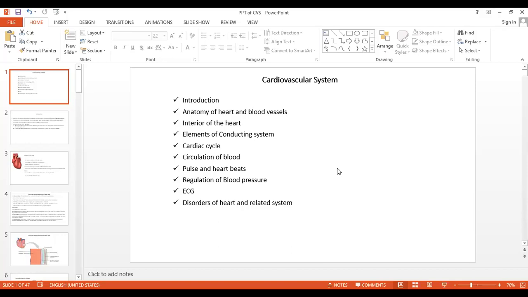Without blood circulation, we can't do anything, our body can't work. So the human cardiovascular system is composed of the heart and blood vessels. We understood the components. Now, why is it a good creation of God?